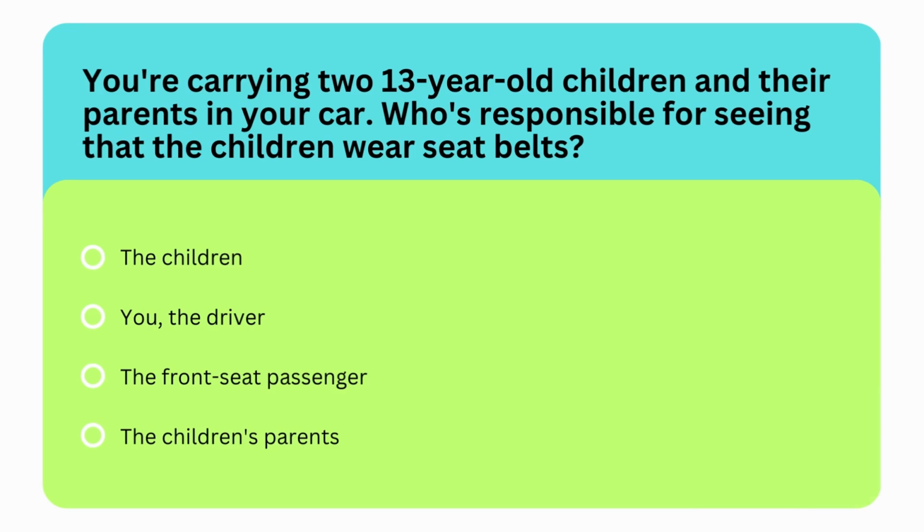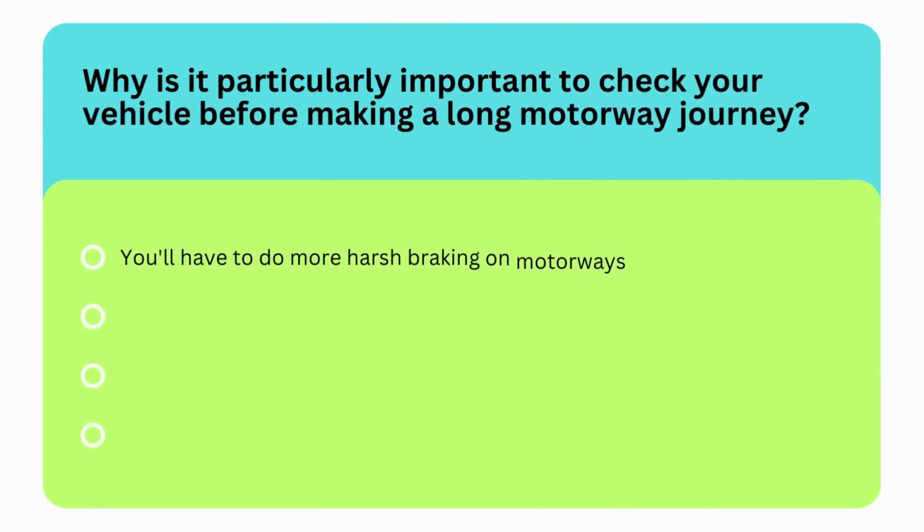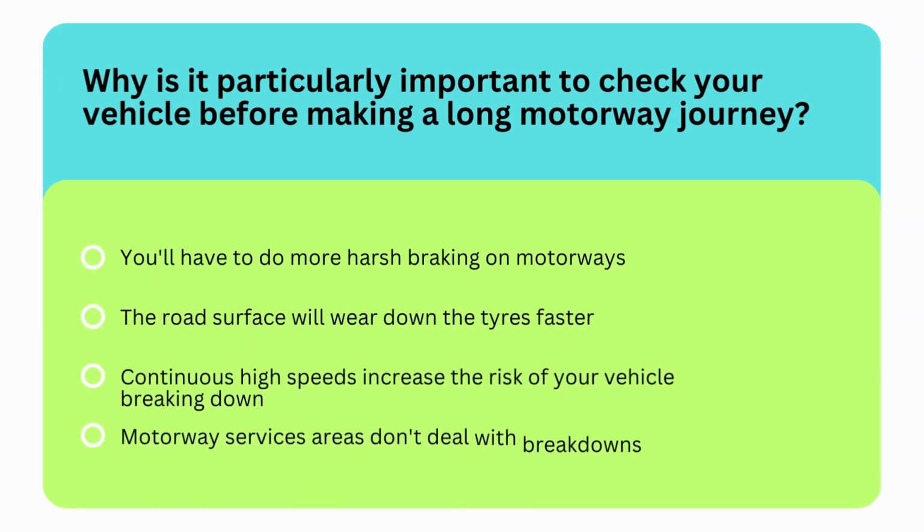So the correct option is second option, you as the driver are responsible for seeing that the children wear their seatbelts. Next question is, why is it particularly important to check your vehicle before making a long motorway journey? Options are, you will have to do more harsh braking on motorways, the road surface will wear down the tires faster, continuous high speeds increase the risk of your vehicle breaking down, or motorway services areas don't deal with breakdowns.